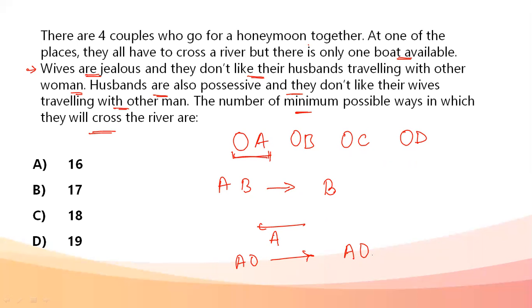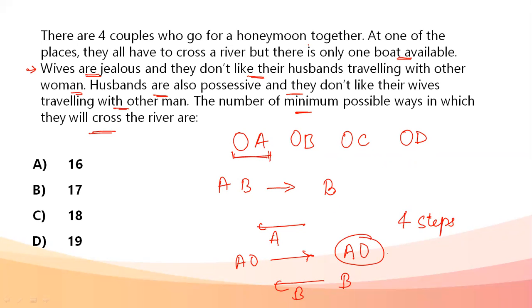So A and his wife become complete. Now, when A goes to the other side, B comes back. In 4 steps, the couple A and his wife is left on the other side.